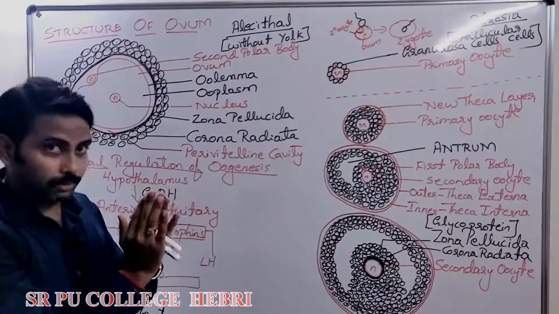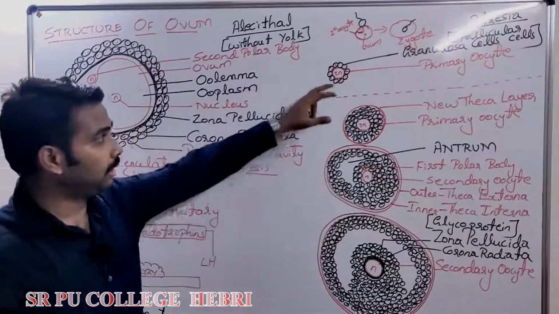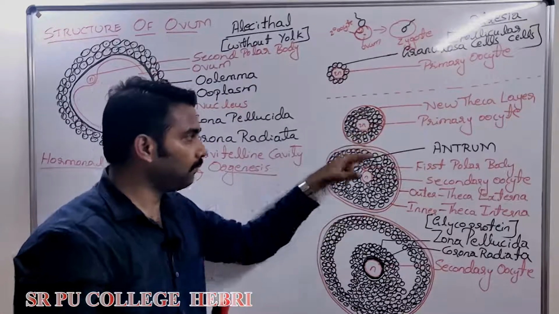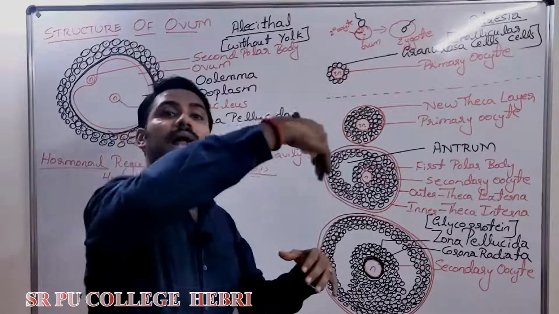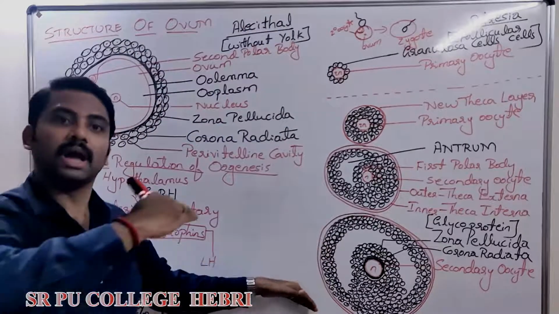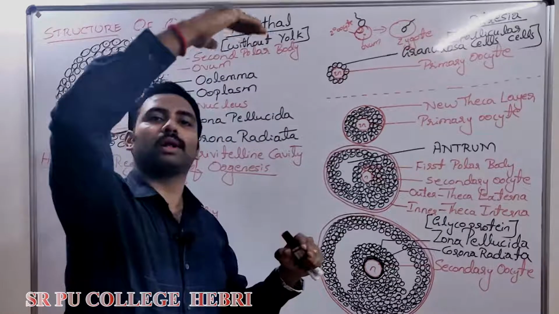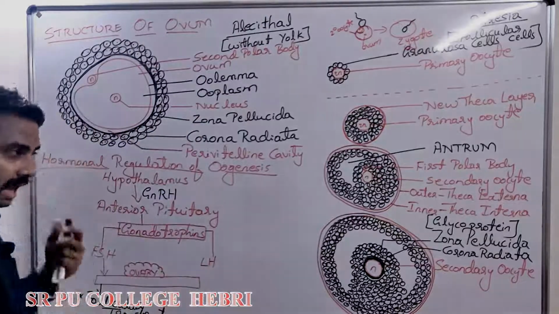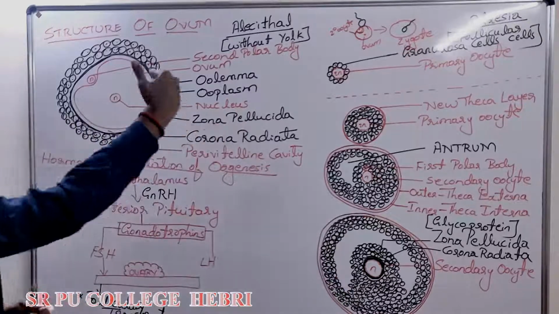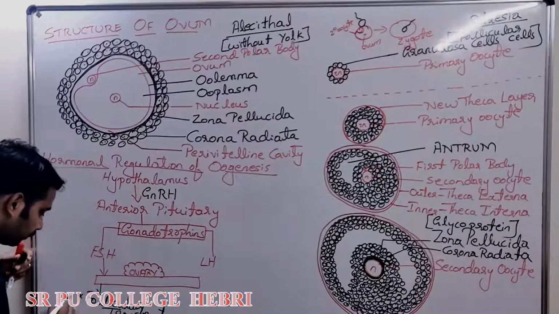This point is very important. I am telling you, as follicles grow, the number of granulosa cells increases. The growing follicle produces more and more estrogen. As this follicle grows daily, when her blood is checked, day by day the estrogen level in her blood is increasing. Why? Because the follicle or granulosa cell number is increasing.